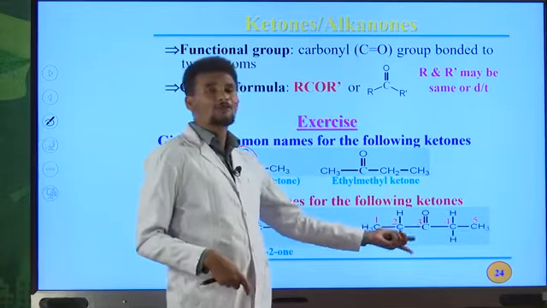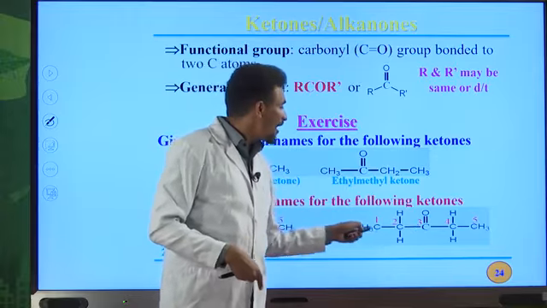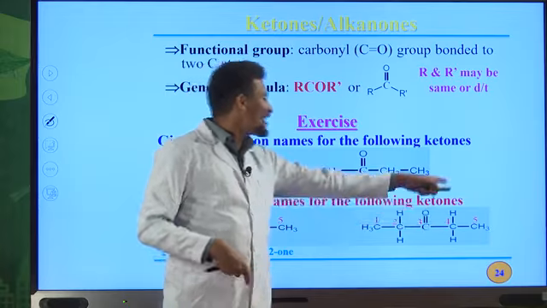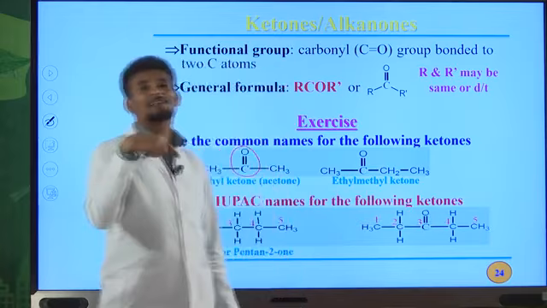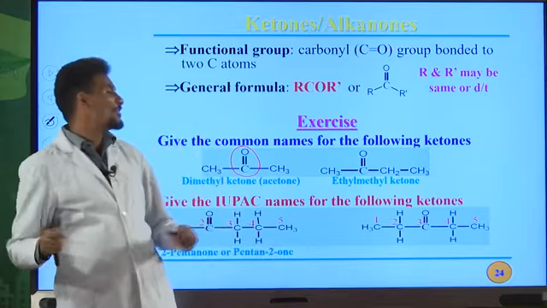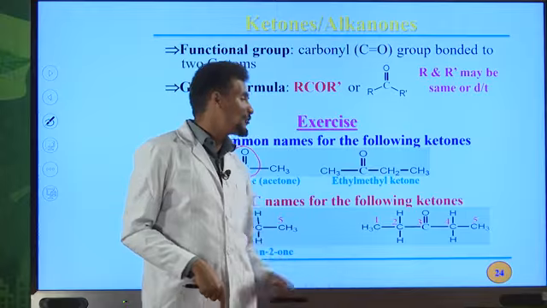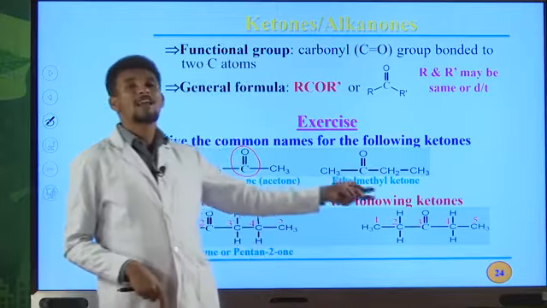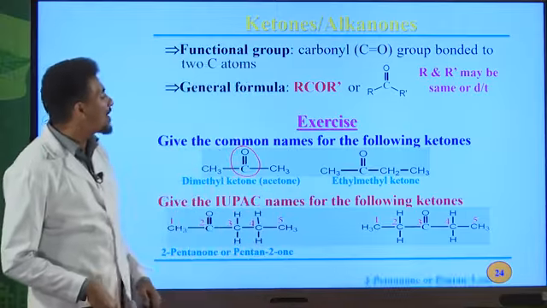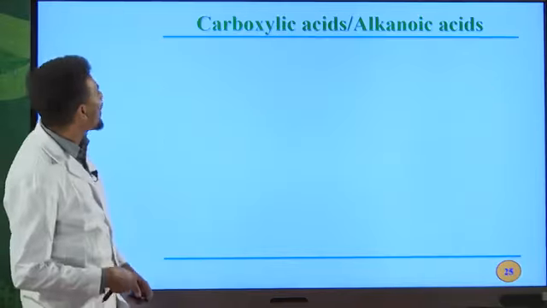What about the IUPAC name for this compound? We have a carbon to oxygen double bond on the third position, and the longest continuous chain contains 5 carbon atoms. An alkane that contains 5 carbon atoms is pentane. The E of an alkane must be replaced by ONE. Therefore, the IUPAC name for this ketone is 3-pentanone. 3-pentanone is the IUPAC name for this ketone, or pentane-3-one.